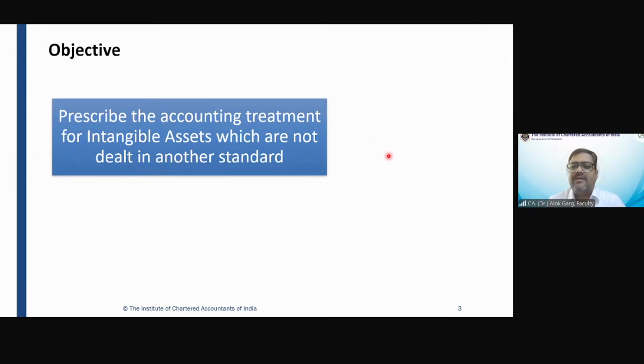Okay. Friends, whether deferred tax asset is a tangible asset or intangible asset, it is an asset. Either an asset could be tangible or it could be intangible. What is the nature of deferred tax asset?